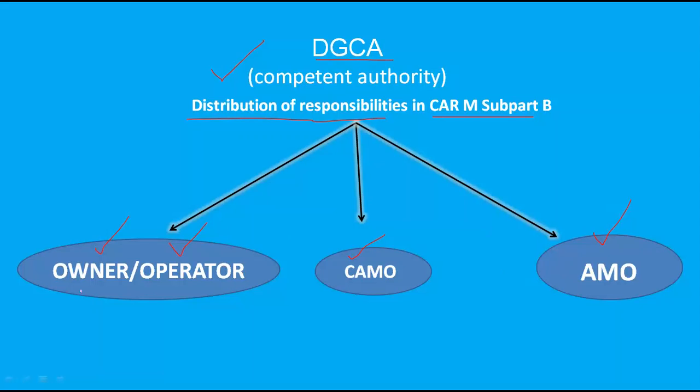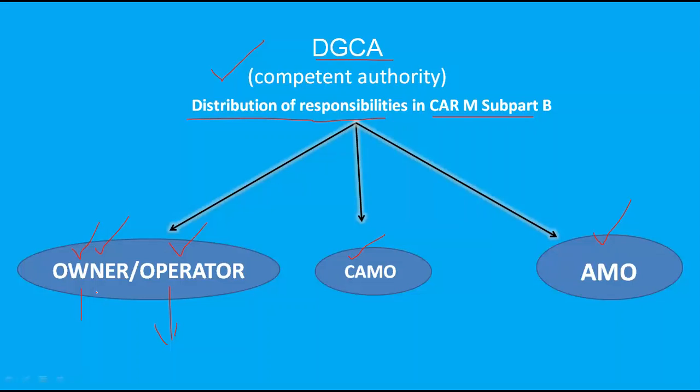Okay, so we studied the responsibility of the owner or operator. We will study in depth many other responsibilities of the operator, CAMO and maintenance organization in the next class. We just studied the responsibility of the owner, and the responsibility of the maintenance organization or persons completing maintenance tasks on aircraft. They are only responsible for the maintenance tasks they complete on the aircraft.